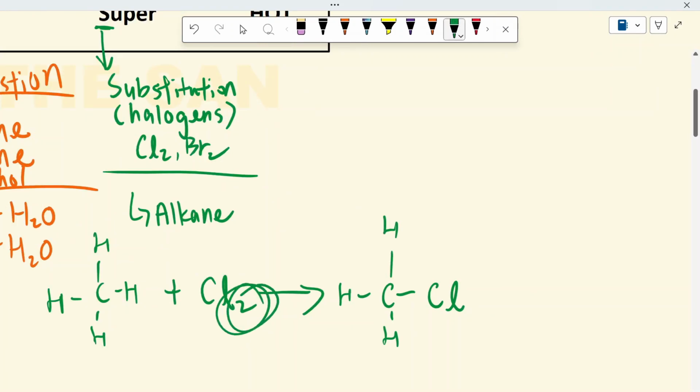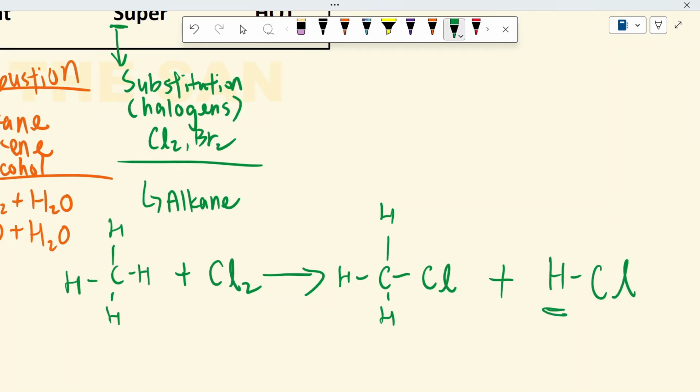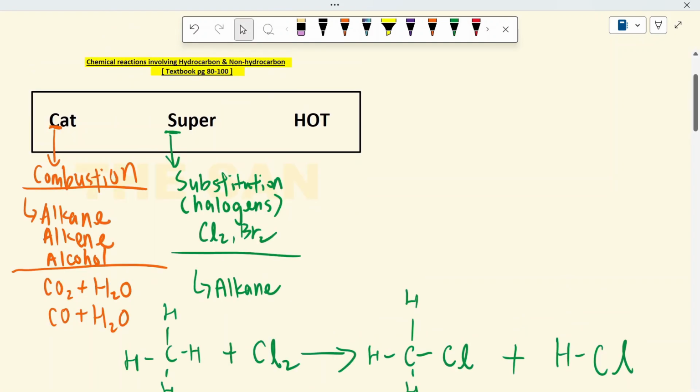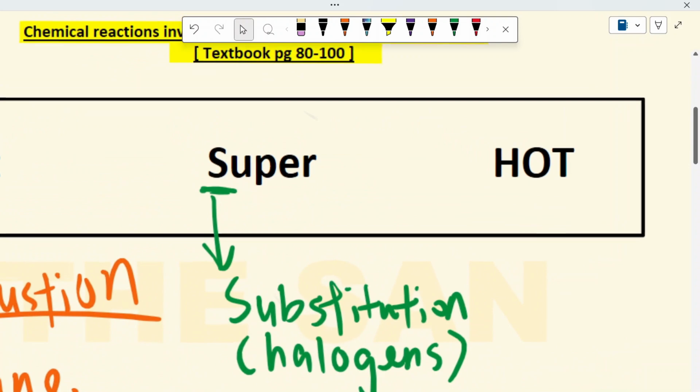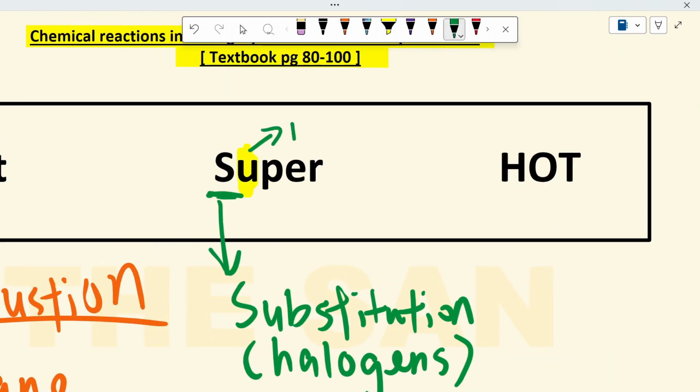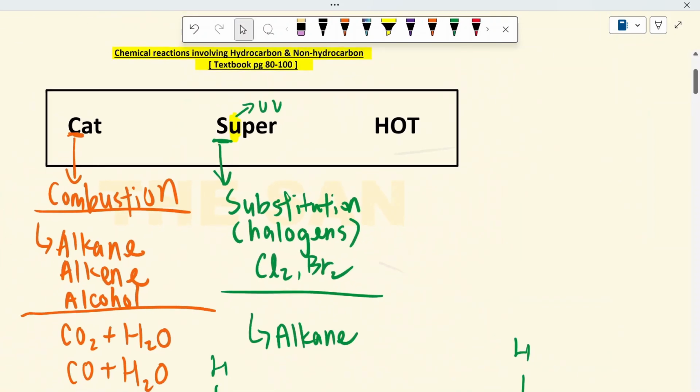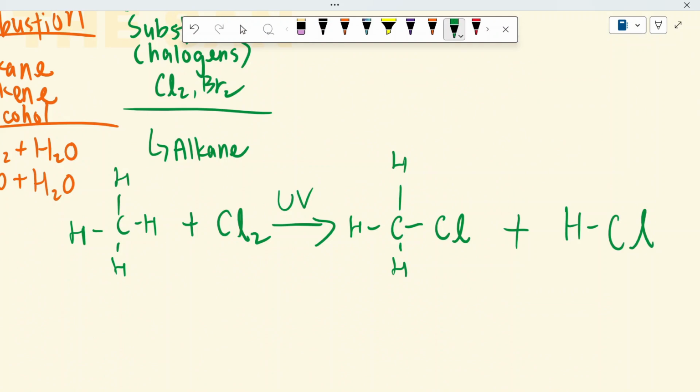Since we have two Cl here, we use the first Cl to replace the hydrogen, and then the second Cl will react with the hydrogen that has been replaced. For the substitution reaction to occur, we need a condition, which is UV ray. And then this substitution reaction will continue to occur.